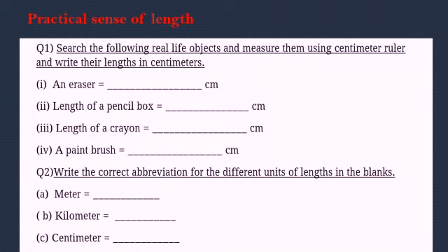Here I have given you a few examples of how you can measure things and write the length: an eraser, a pencil box, a crayon, a paint brush. These things are measured in centimeter. So which things can we measure in centimeter, which in meter, which in millimeter, and also which in kilometer, we have learned here. So we have learned the practical sense of length.